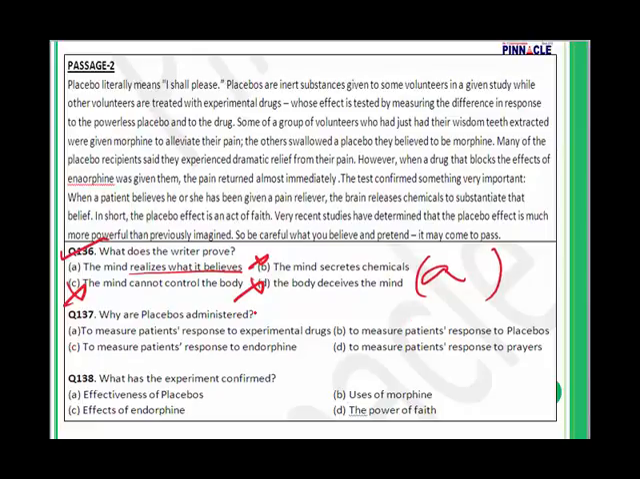137. Why are placebos administered? Question number 137. To measure patients' response to experimental drug. Yes, this was the reason they were given. Answer is A. 138. What has the experiment confirmed?